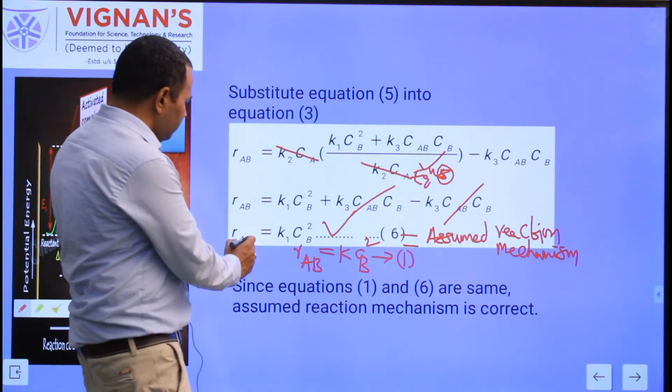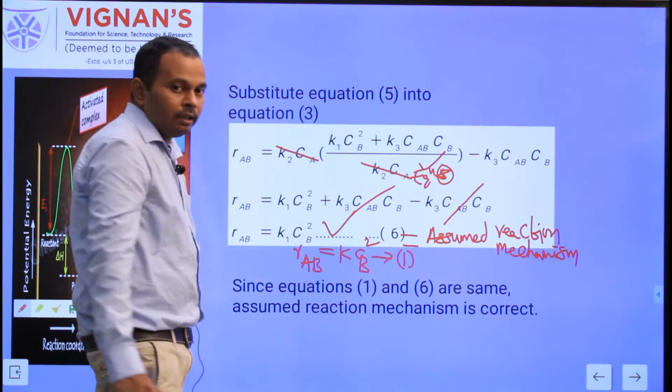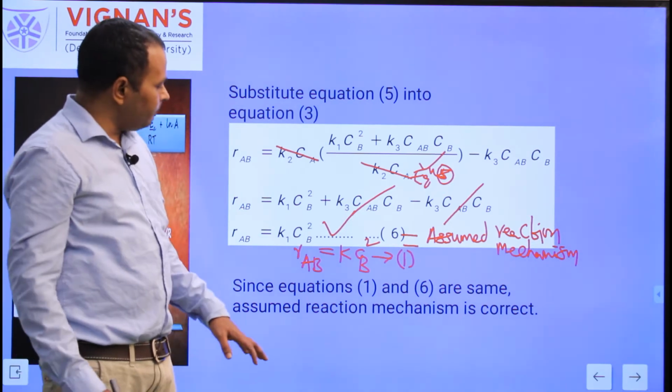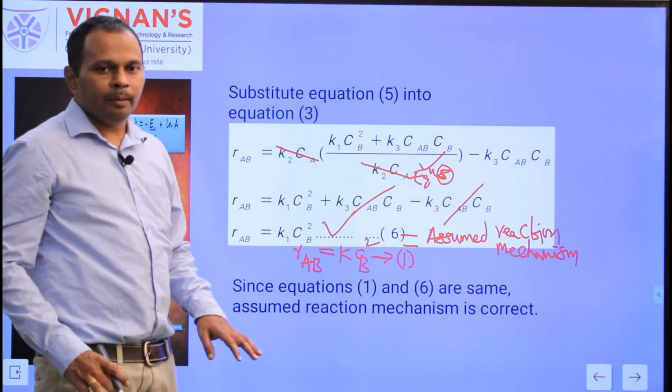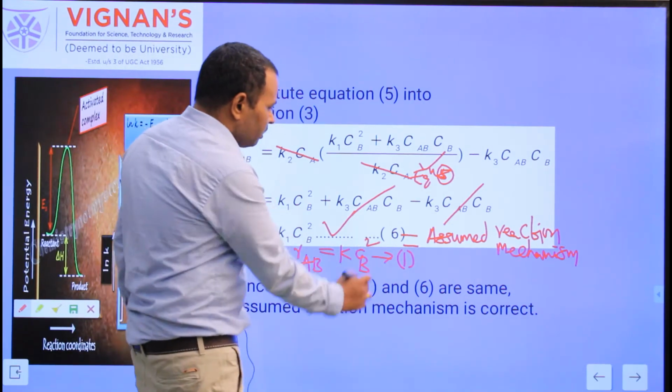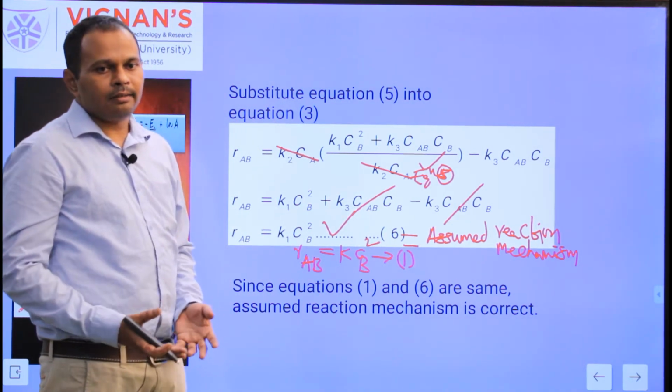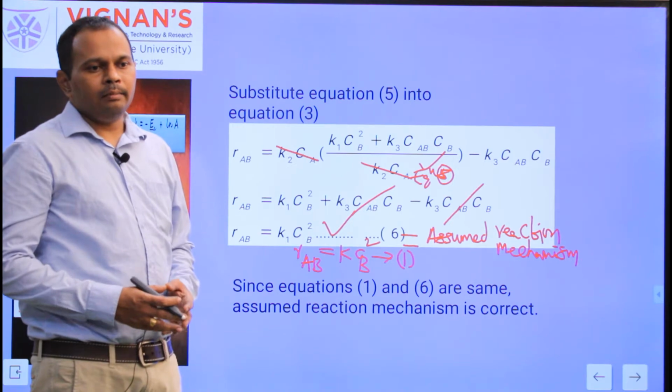Here equation 6 is R_AB is equal to K1 C_B squared, and equation 1, that is the rate of formation of AB based on the experiments given in the problem, is R_AB is equal to K C_B squared. Since equations 1 and 6 are the same, our assumed reaction mechanism is correct.